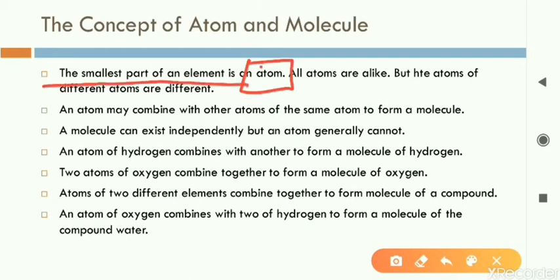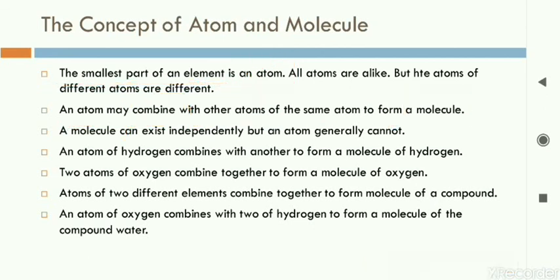What is an atom? Atom is the smallest part of an element. The smallest thing. Like our body is made up of cells, similarly, different elements are made up of atoms. The smallest thing in a particular element is the atom. And when different atoms combine together, an atom may join with other atoms to form what?